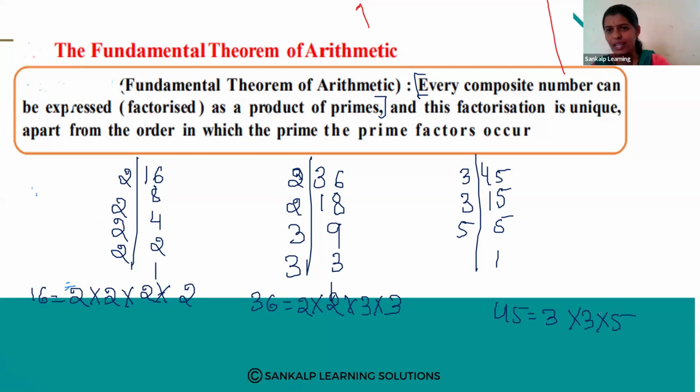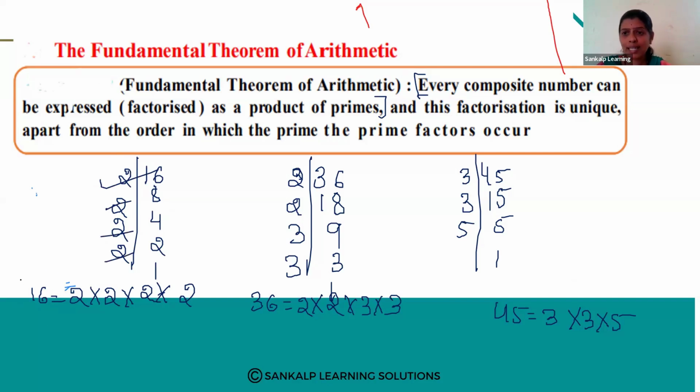Yes, observe carefully. What our theorem says: every composite number can be expressed as a product of primes. So whatever the numbers are there here, these are all prime numbers. Is it correct or wrong? Yes. 2 is a prime number, 2 is a prime number, 2 is a prime number, 2 is a prime number.